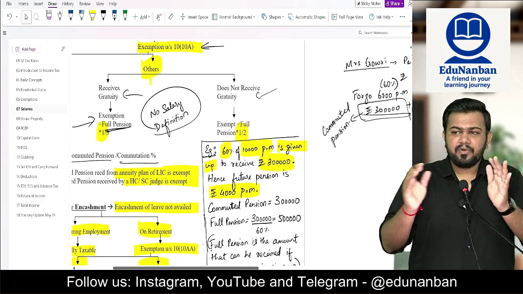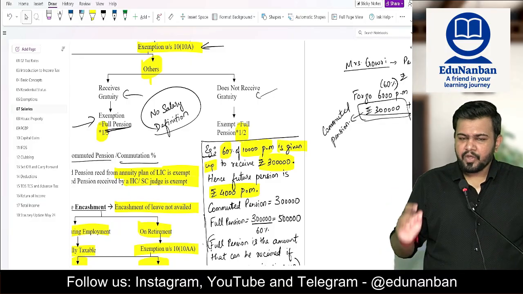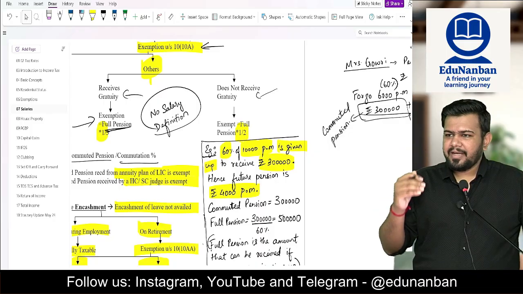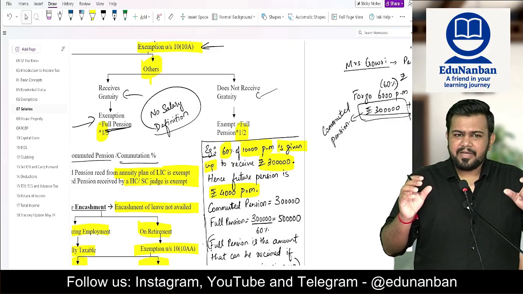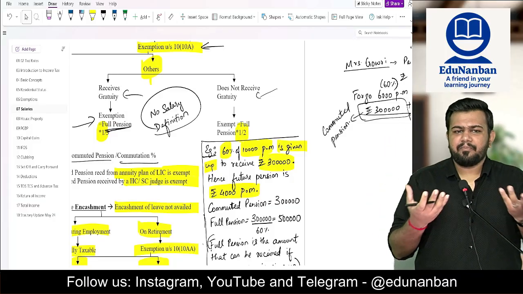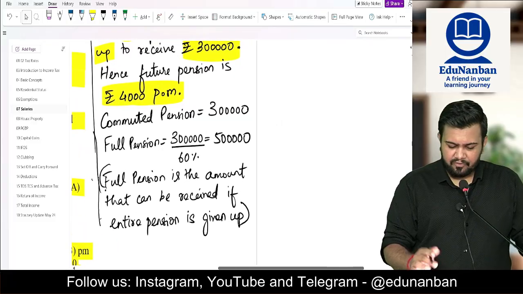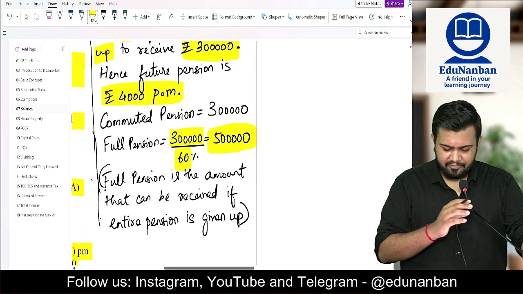Now, listen very carefully. This is not commuted pension. Here you are using full pension for the calculation. Now, what is full pension? Full pension means commuted pension divided by commutation percentage, or in short, had the employee given up the entire pension, how much money the employee would have received. That is what is called full pension. So in this case, full pension is 3 lakhs divided by 60%, which is 5 lakhs.